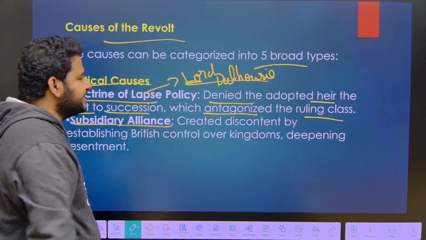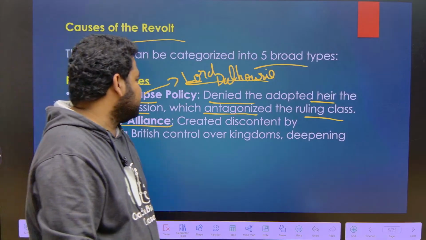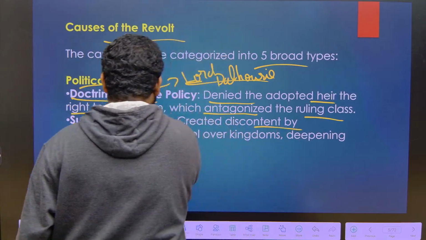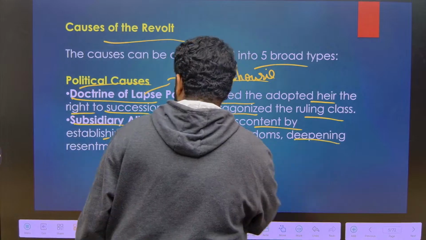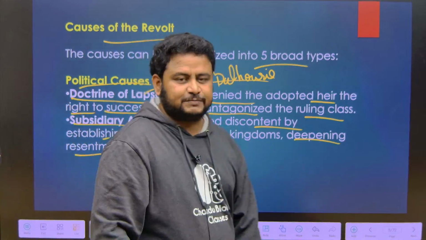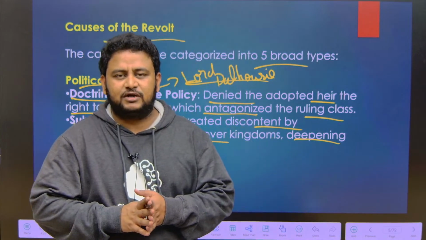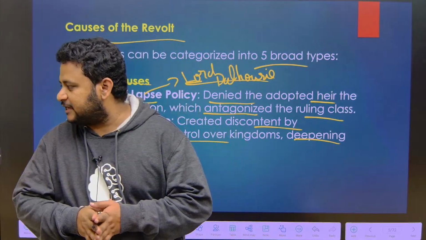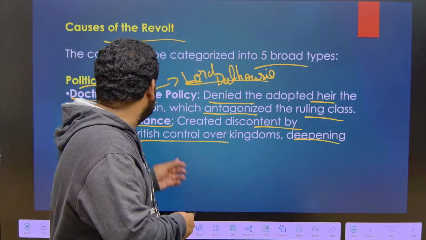Next is subsidiary alliance. It created discontent by establishing British control over kingdoms, deepening resentments. I explained in the class where I was talking about governor generals and viceroys. I explained about subsidiary alliance.